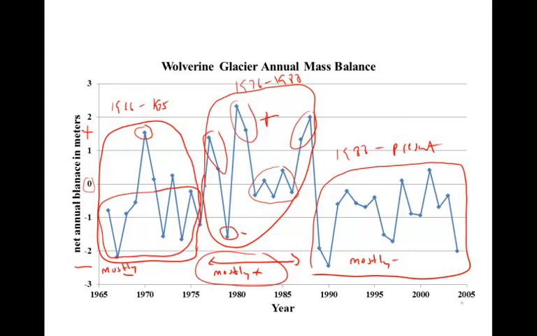Mass balance measurements continue for Wolverine Glacier, but they haven't been published or updated since 2004. If you want the more recent data, you could probably email the USGS and obtain mass balance measurements up till about 2012. Between 1988 and present, again, we see the glacier has mostly negative mass balance. Even the years that are positive are only slightly positive, and certainly not enough to offset these strongly negative mass